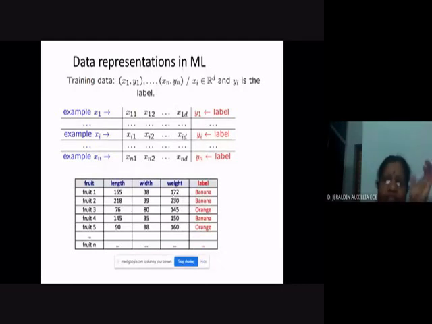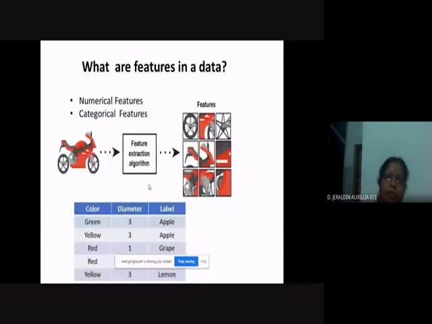So for features, there can be any number of features for a particular data point, but there will be only one label. So the feature is a feature vector, you will say, and the label is always a scalar quantity, right? So this is the vector representation in ML. The next one, another example also I have given.